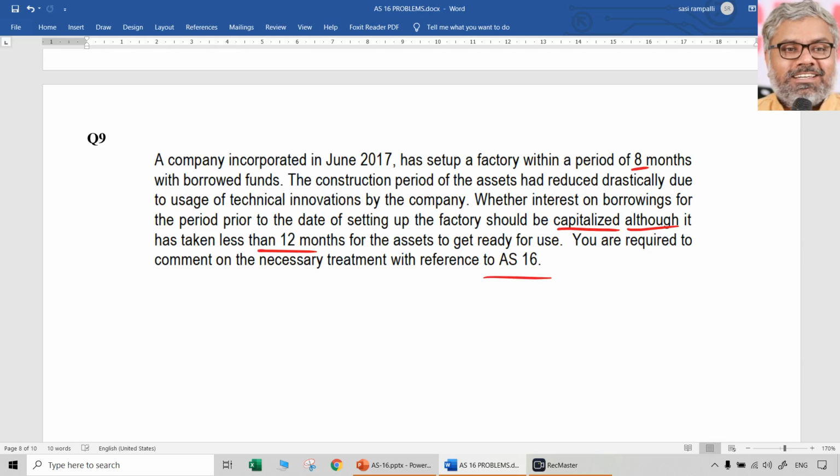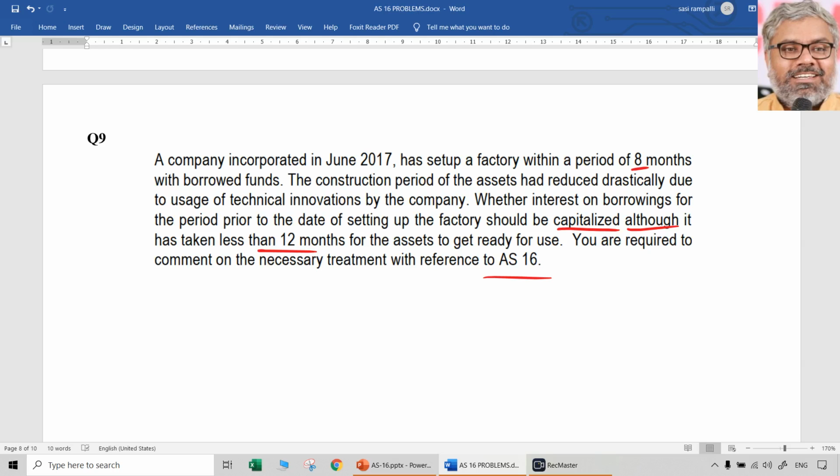So should we say that they cannot capitalize because it is less than 12 months? Definitely no. That can be capitalized. They have worked efficiently, and because of technical innovations, they have reduced the construction period of the assets drastically. That does not mean we will not allow them to capitalize the interest. Accounting Standard 16 never said that 12 months is the only yardstick to see whether a particular period is a substantial period or not. It is only a general indication given by AS 16. It should not be taken as a rigid yardstick.